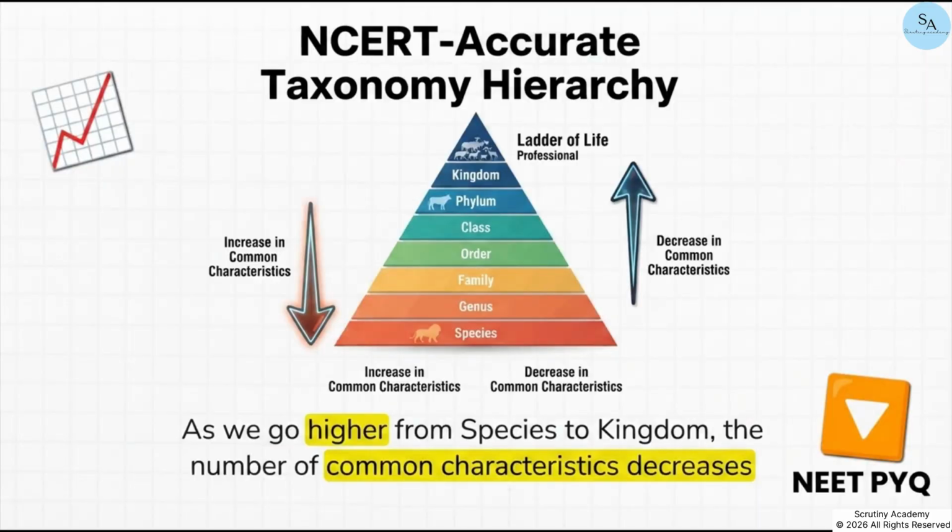So the crucial point is this rule right here. As we go higher up that ladder, from species to kingdom, the number of common characteristics actually goes on decreasing. The lower the taxa, the more characteristics the members share. This means that the higher the category, the harder it is to figure out the relationship to other taxa at that same level. The whole problem of classification just becomes way more complex the higher you go.